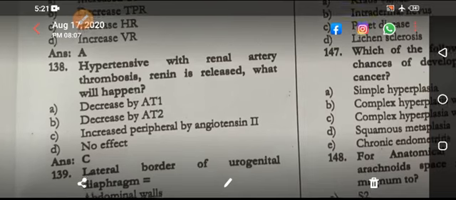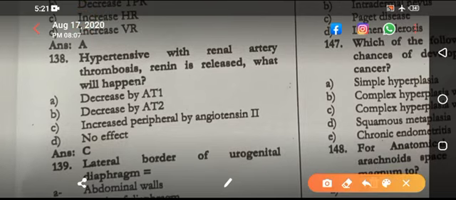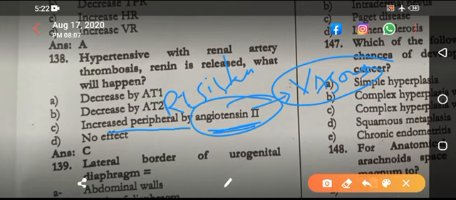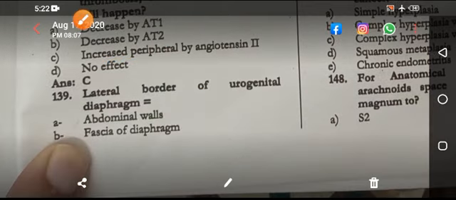Hypertension with renal artery thrombosis, what will happen? Now it is actually increased peripheral resistance by angiotensin 2, because angiotensin 2 is a powerful vasoconstrictor. This is another MCQ. Which of the following is a powerful vasoconstrictor? This is angiotensin 2, 1000 times that of ADH, another hormone.